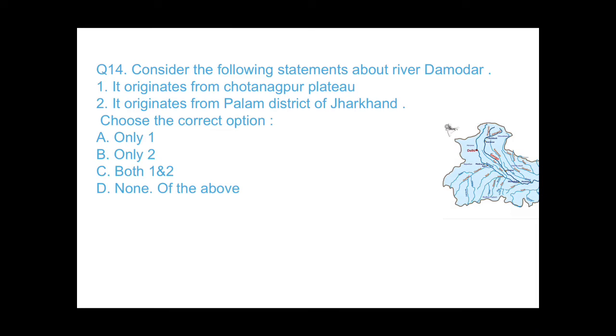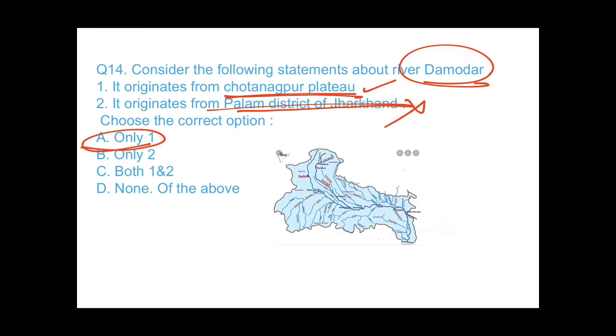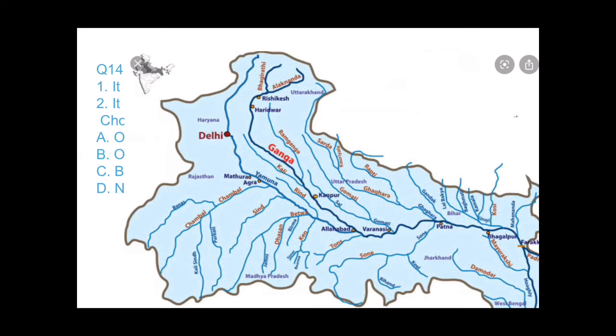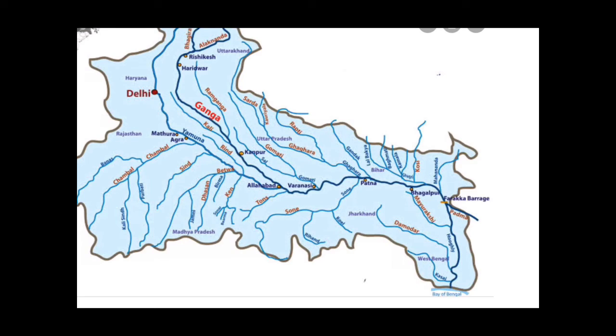Consider the following statements about river Damodar. It originates from Chota Nagpur Plateau. Yeah, it is right. It originates from Palamu district of Jharkhand. No, this is wrong. So the answer would be 1. You can see through this. See, this is Damodar river. It originates from here in Chota Nagpur Plateau in Jharkhand. You can see here, this is written Jharkhand. It originates from here